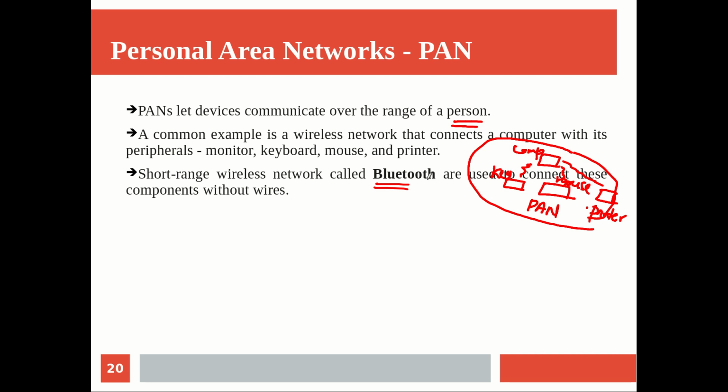The Bluetooth you have to enable in the device as well as on the computer, and with that the communication happens. In your second module we will see this Bluetooth technology in detail. For the time being this is something known to everyone. What it is and its in-depth knowledge we will get later. That is one which can be used to connect these components without any wires.